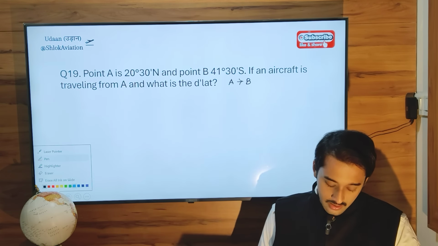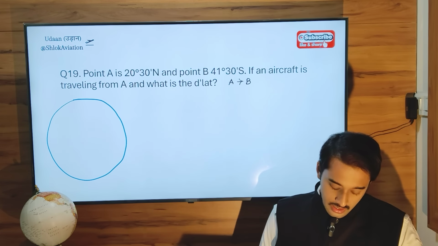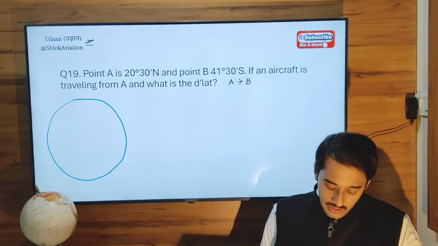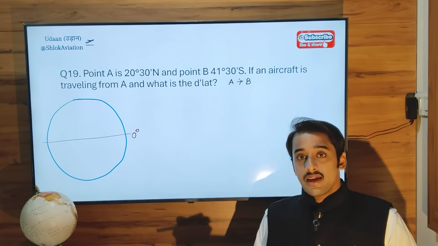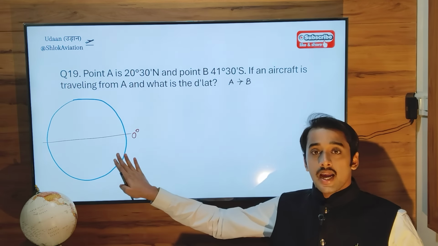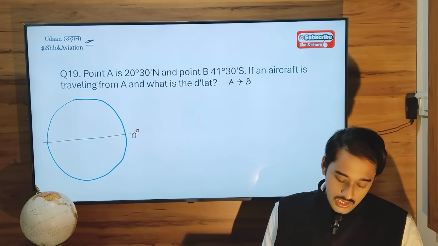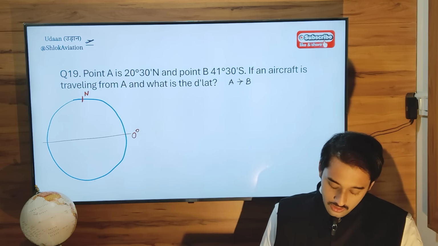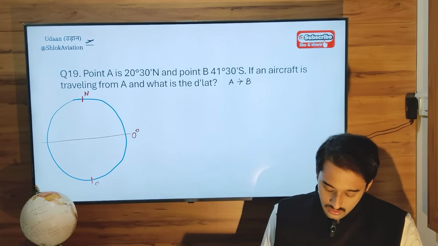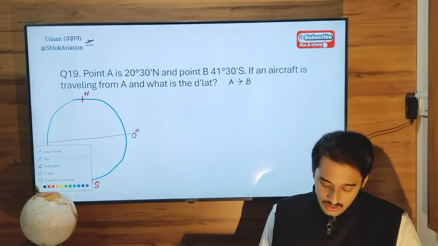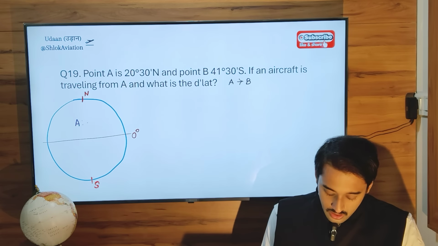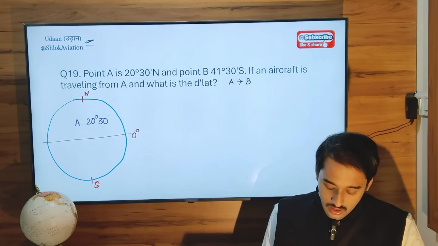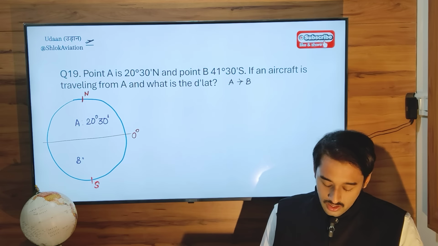So look at this diagram. It is always better to draw a diagram. This is your earth, this is your equator. When you are dealing with latitudes or solving numericals on latitudes, always draw the side view of the earth, which is like this. So this is your north, this is your south. Now in this example, your location A is in the northern hemisphere, 20 degrees 30 minutes. Location B is in the southern hemisphere, 41 degrees 30 minutes.